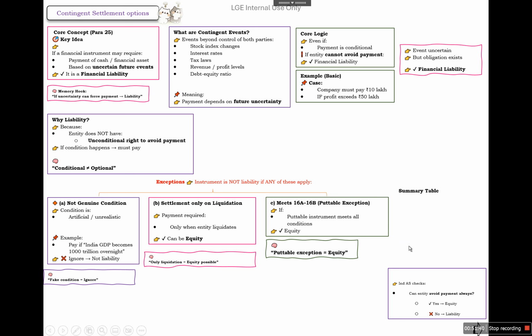So if contingent payment exists, we will call it a liability. If there is no genuine condition, we need to ignore it. If it is only on liquidation, it may be equity if it meets the other conditions. So Ind AS particularly checks whether the entity can avoid payment. If yes, then it is equity. If no, then it is not. If it cannot avoid payment, then it is a liability.